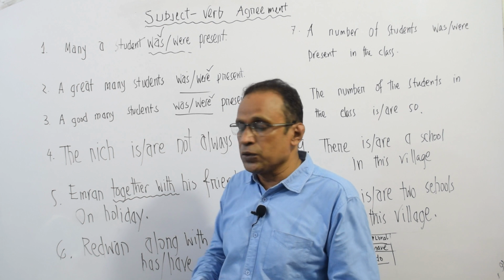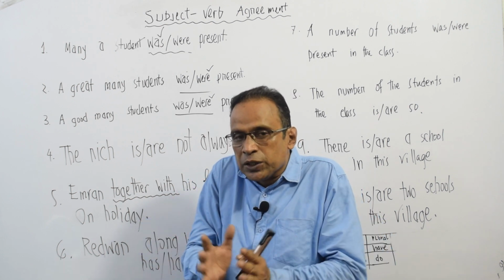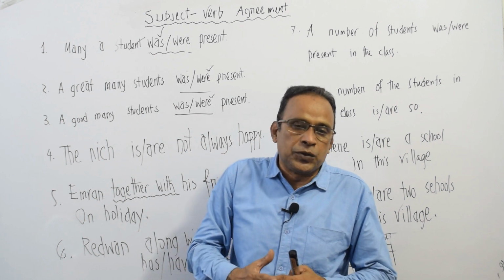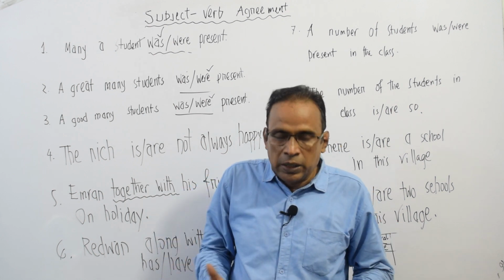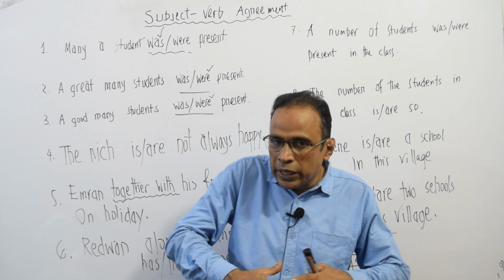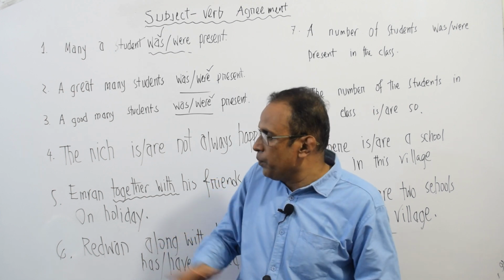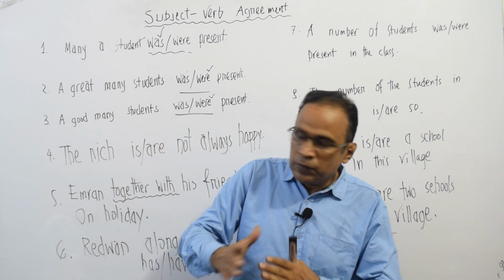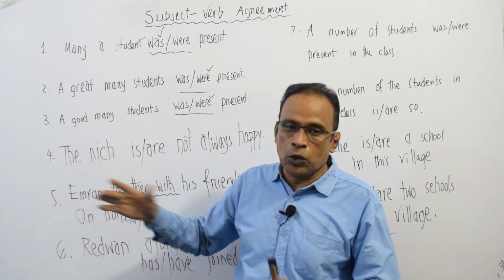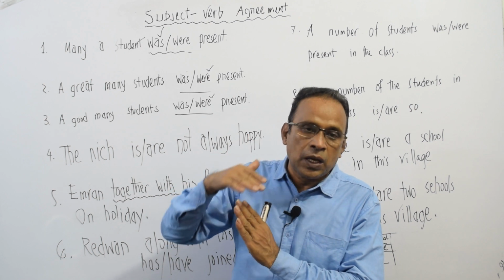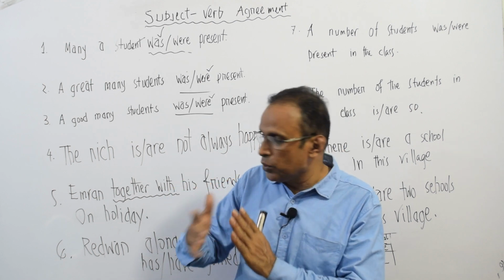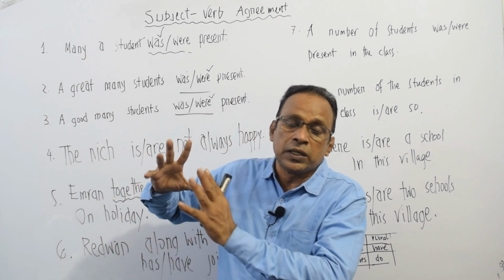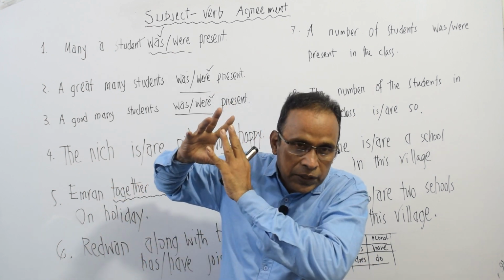The rich means all the rich people in the world, as we can say, the poor. The poor means all the poor people in the world. The educated means all the educated people in the world. So, the rich, the poor, the educated, the uneducated, this 'the' plus adjective always means a plural subject, because 'the' plus adjective is equal to a certain class of people.